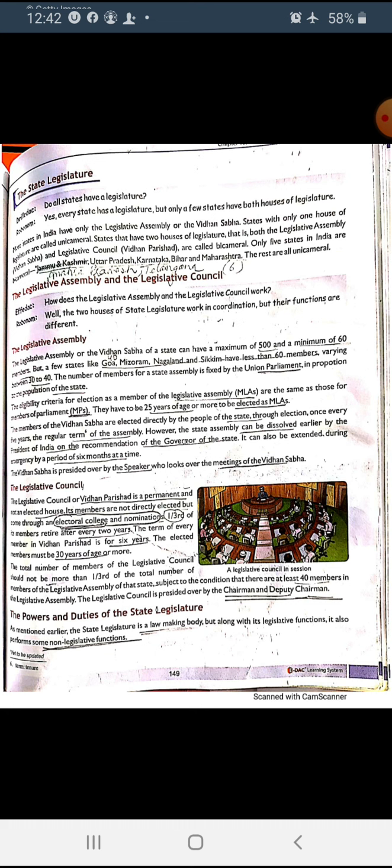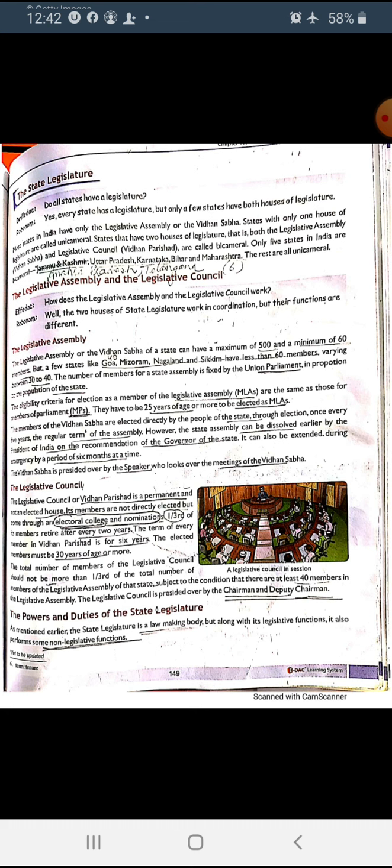Its members are 1/3 of the assembly. It means if the assembly has 90 members, then the council will keep only 30 members, 1/3 of the assembly. And they retire after every 2 years, only 1/3 part, not all.